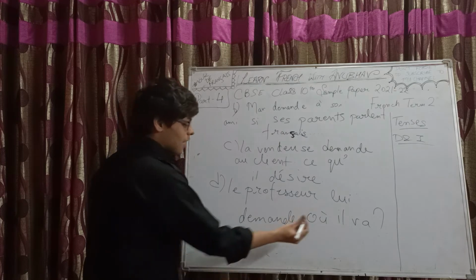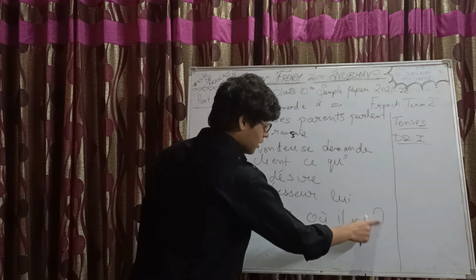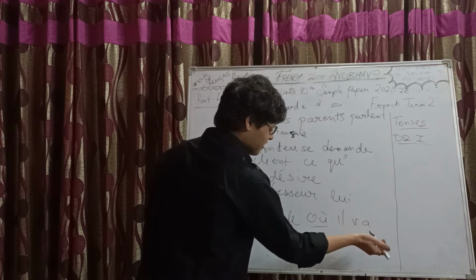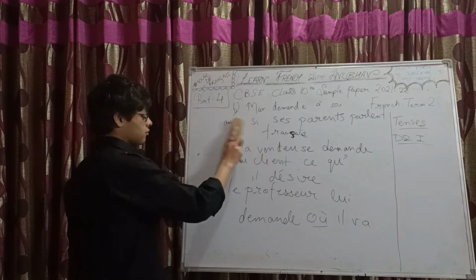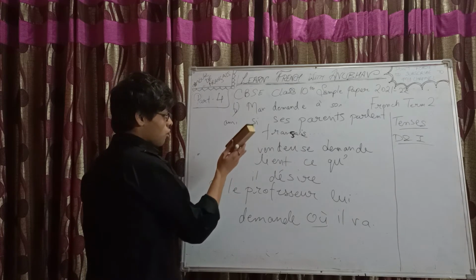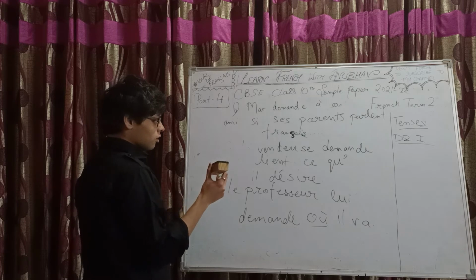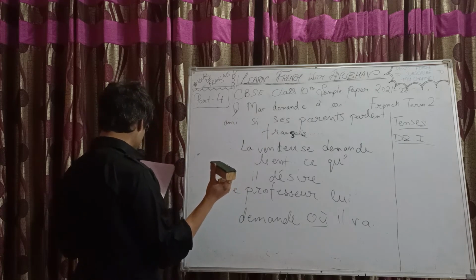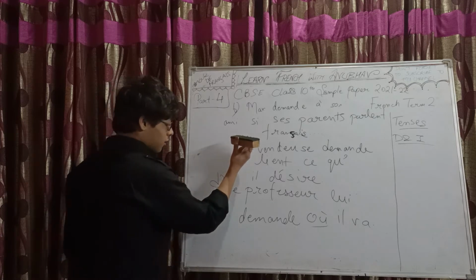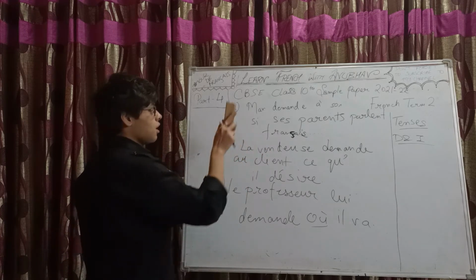Inversion will be gone and où will be there. Right. Oh, sorry. No question mark. In indirect, no question mark. Oh, should I just rub it off? Wait. I will rub it after 2 minutes. Okay.